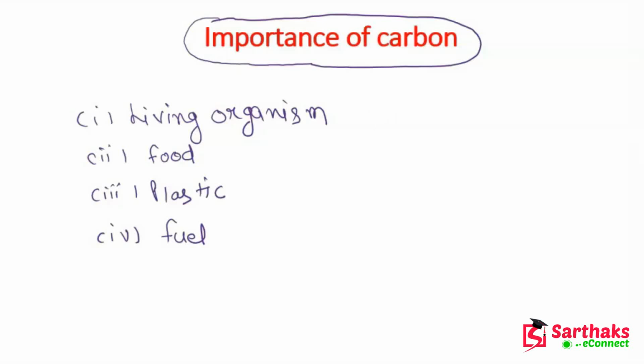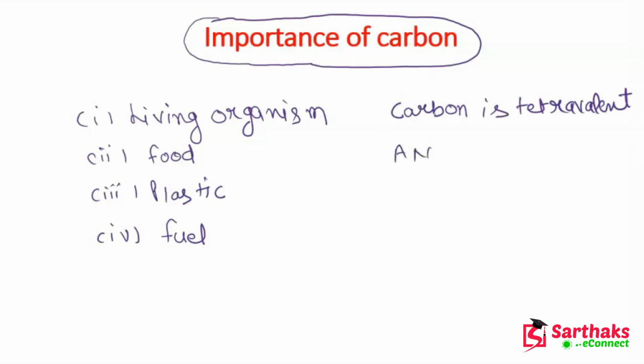Carbon is tetravalent. Now guys, why is it tetravalent? Because carbon has 4 electrons in its valence shell. What is the atomic number of carbon?